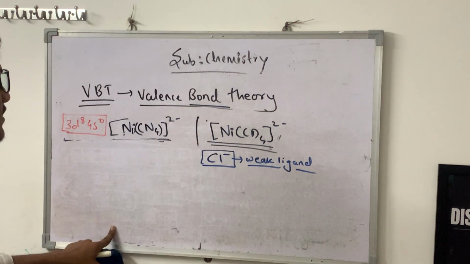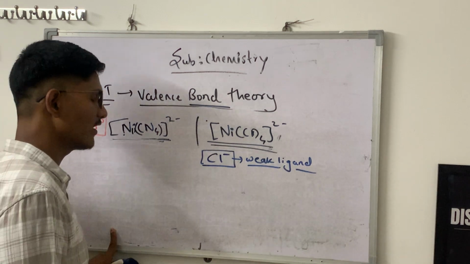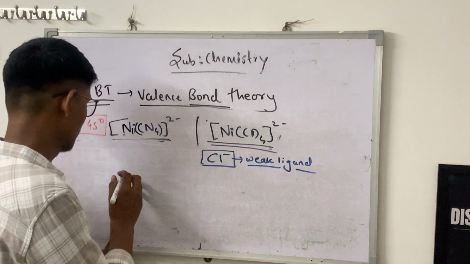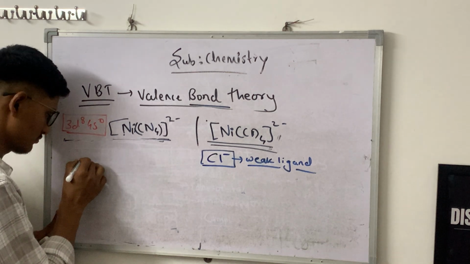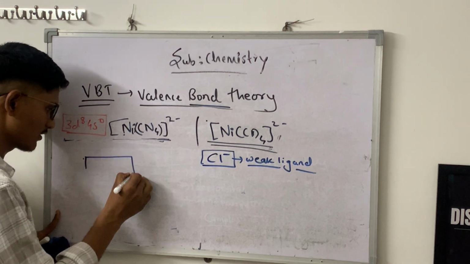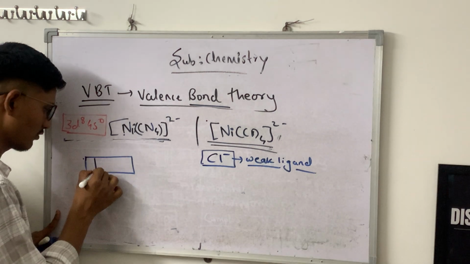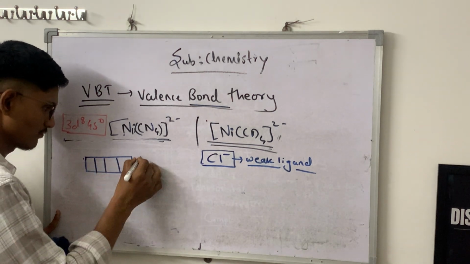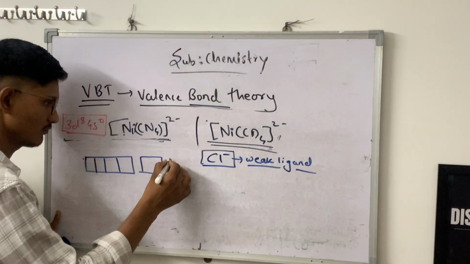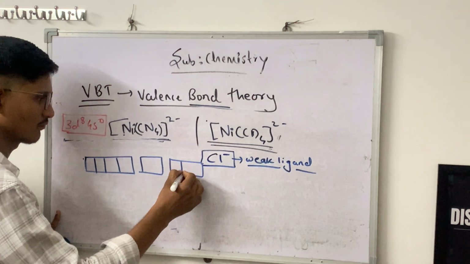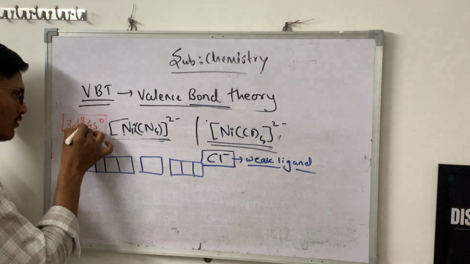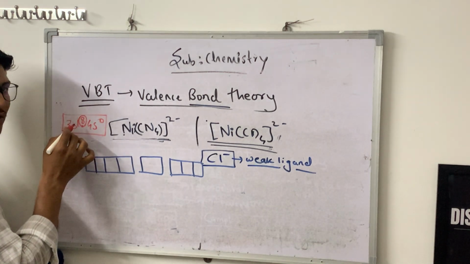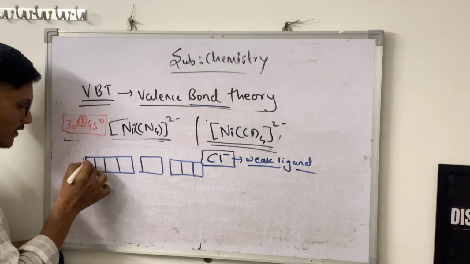So this ligand is a weak ligand, and because of that, if I am drawing the outer orbital electronic configuration, as we know, nickel in the 2+ oxidation state has 8 electrons.